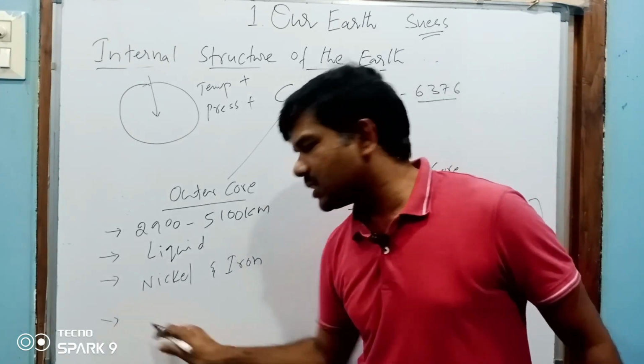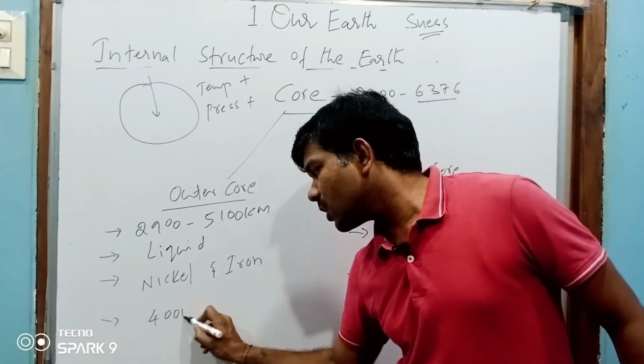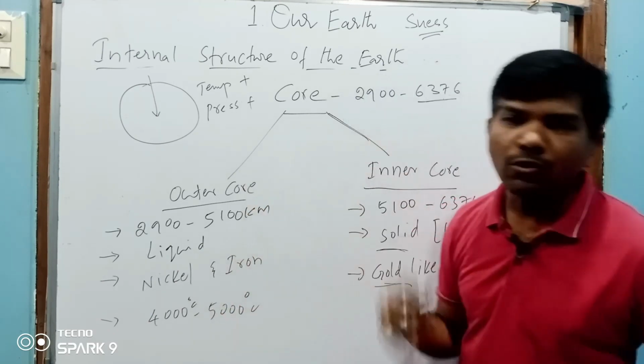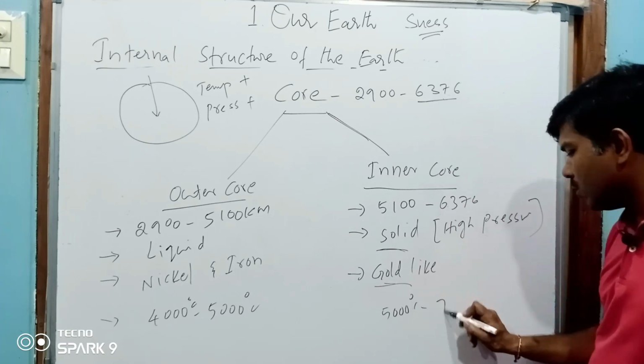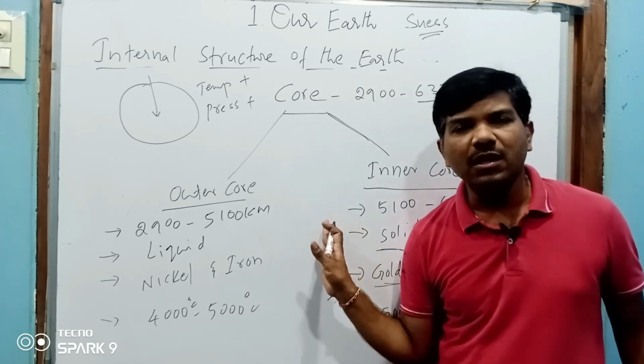The temperature is very huge: 4000 to 5000 degrees Celsius in the outer core, and 5000 to 7000 degrees Celsius in the inner core.